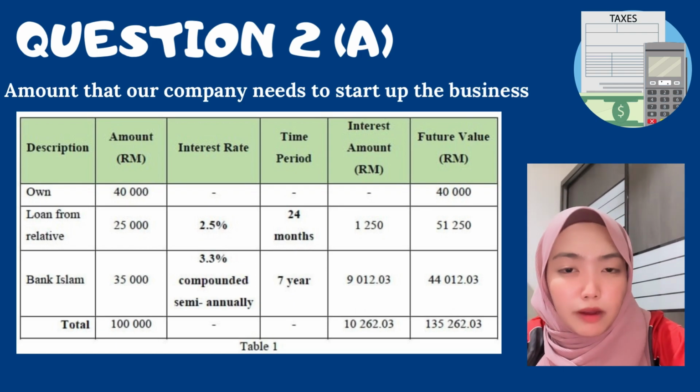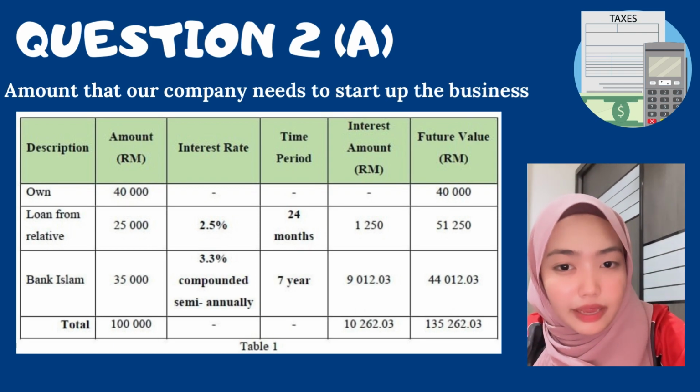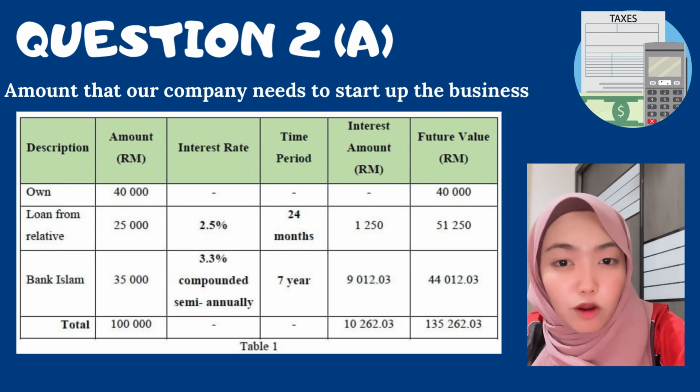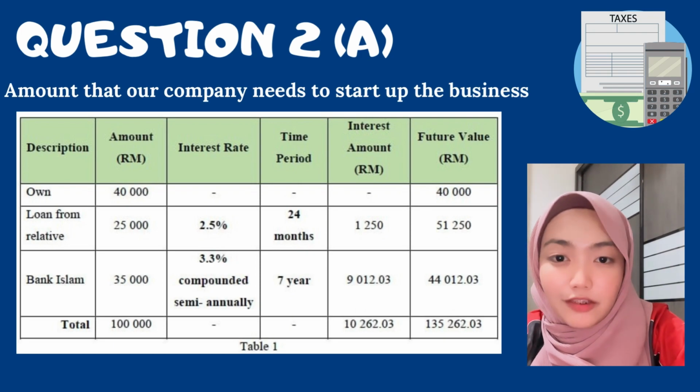I will explain about amount that our company needs to start up the business. Amount of our own money is 40,000 ringgit. Meanwhile, loan from relative is 25,000 ringgit. And other than that, amount of Bank Islam loan is 35,000 ringgit.